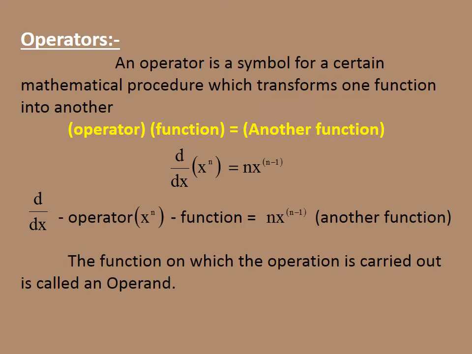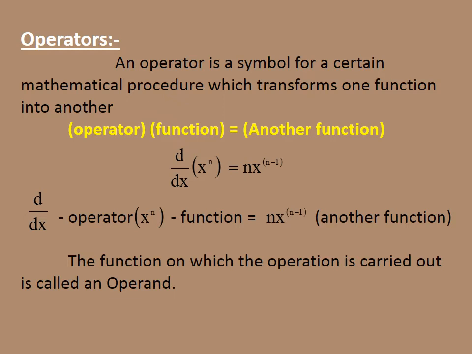Simply speaking, an operator operates on one function and gives another function. d/dx is the operator, x^n is the function, and n x^(n−1) is the other function. The function on which the operation is carried out is called the operand. This is the simple explanation for an operator.